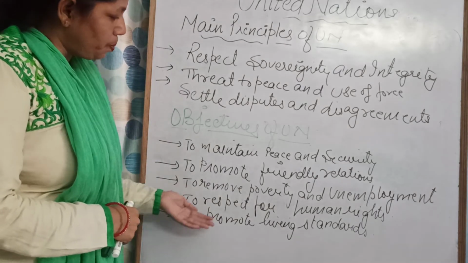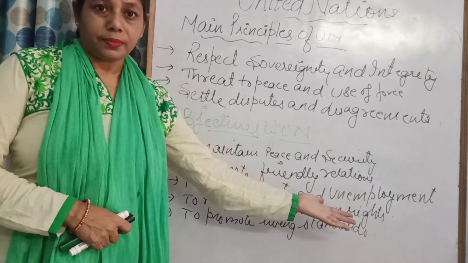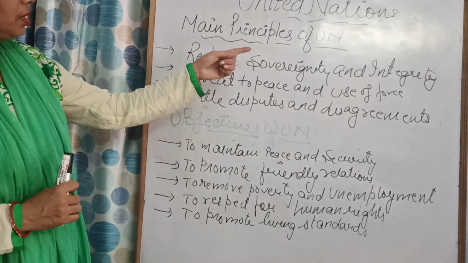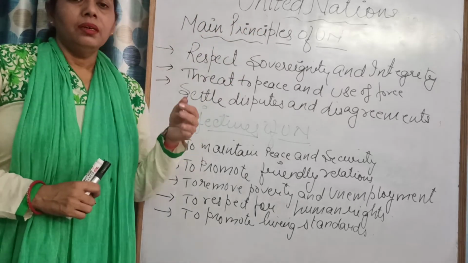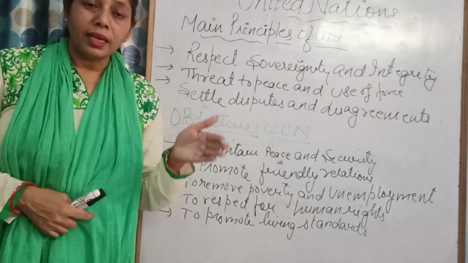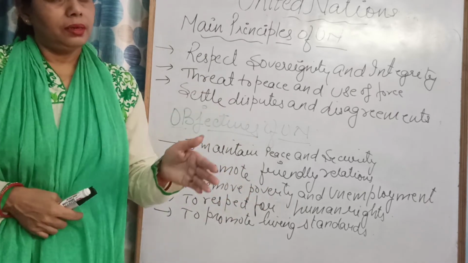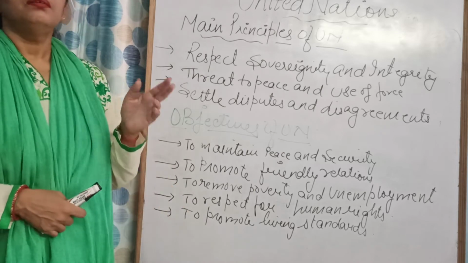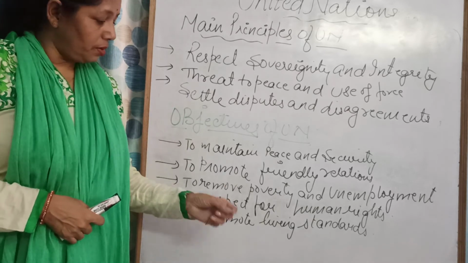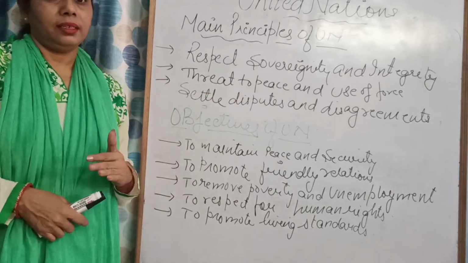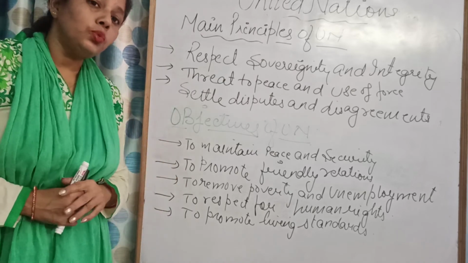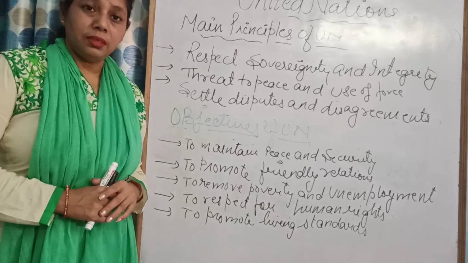Then comes respect for human rights. Like in the case of Abhinandan, remember the United Nations and the treaty which was made at one time. According to that treaty, he had to be rescued by the Pakistan army in a dignified way. They could not touch Abhinandan because the United Nations entered and tried to resolve it. So under pressure, the Pakistan army had to rescue Abhinandan sir.